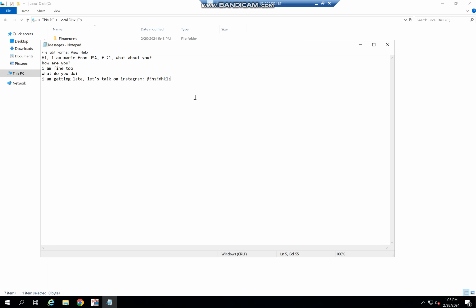You can even share your OnlyFans account on the Instagram. Like, if you have an OnlyFans account in Instagram, then you can ask the person to follow you or get something for free, like this. But keep in mind, don't use websites like this. I'm again telling you, if you use websites like this, your IP will be banned. You have to use rotating proxies if you want to send messages like this. So let's say here I'll end my conversation.